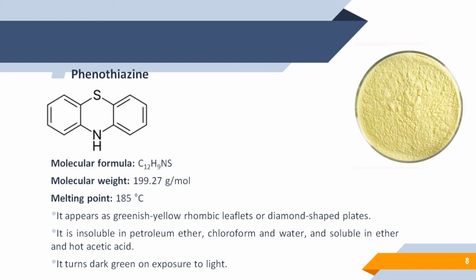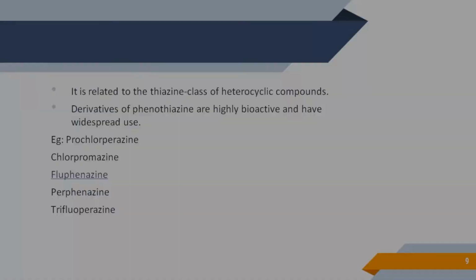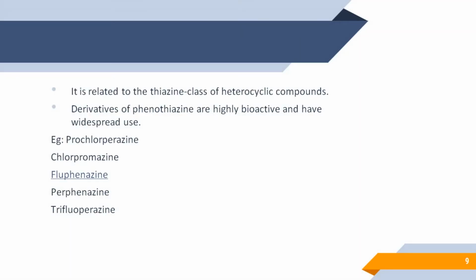The precaution to be taken with phenothiazine is that it should be protected from light, because on exposure to light it turns dark green in color due to oxidation. It is related to the thiazine class of heterocyclic compounds. Derivatives of phenothiazine are highly bioactive and have widespread use.